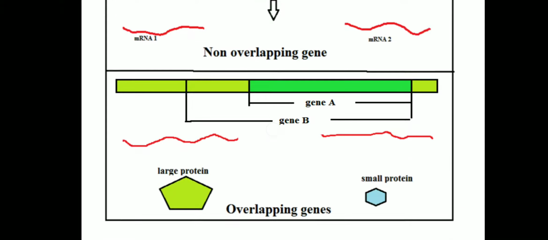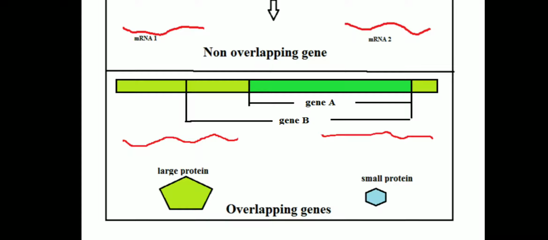But in some viruses, for example in phage MS2, phage phiX174 and SV40, the genes will be overlapping with each other. What does overlapping mean? Boundaries of some genes overlap either partially or fully.